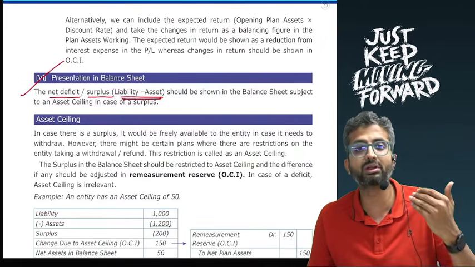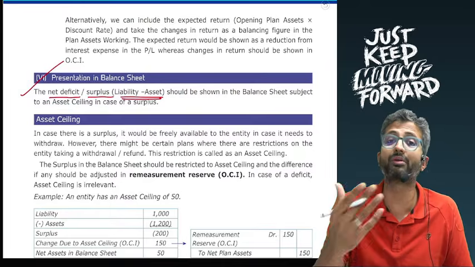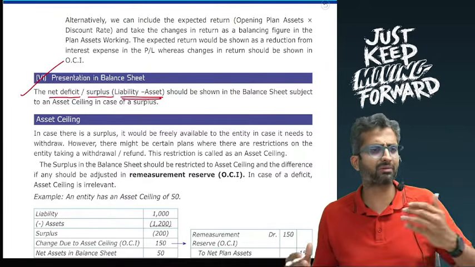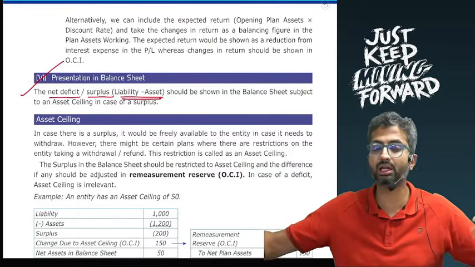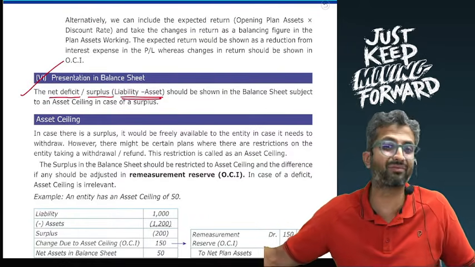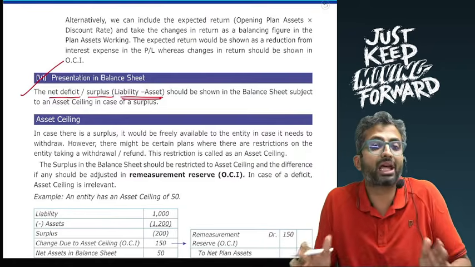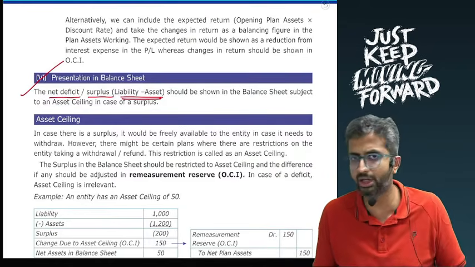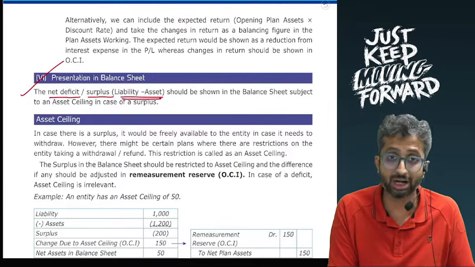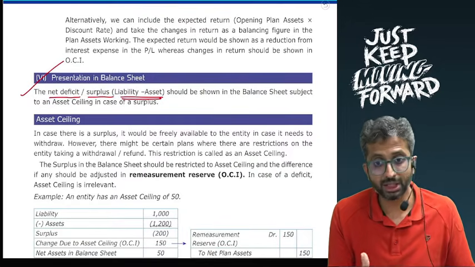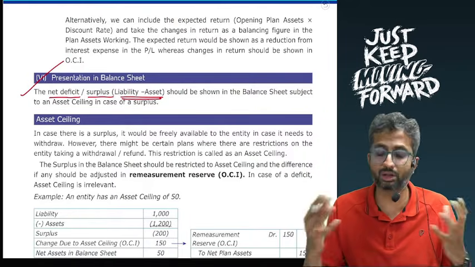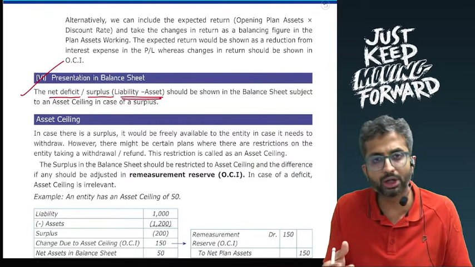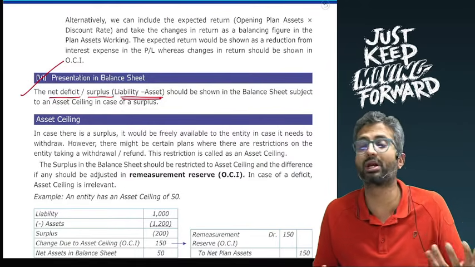Like for example, you have 3,000 rupees of liabilities, but you have contributed 4,000 in plan assets, in which case there is a net 1,000 asset, which means after meeting the 3,000 liabilities, 1,000 technically can be used by the company whenever or wherever it wants, provided there was no asset ceiling. If nothing is done, we will assume there is no asset ceiling. However, if the question specifically tells you that there is an asset ceiling of 300 in case of a surplus, it means that even if I have a net asset of 1,000 surplus, I can maximum use 300 rupees for withdrawing. The remaining 700 has to be used for employee welfare only.